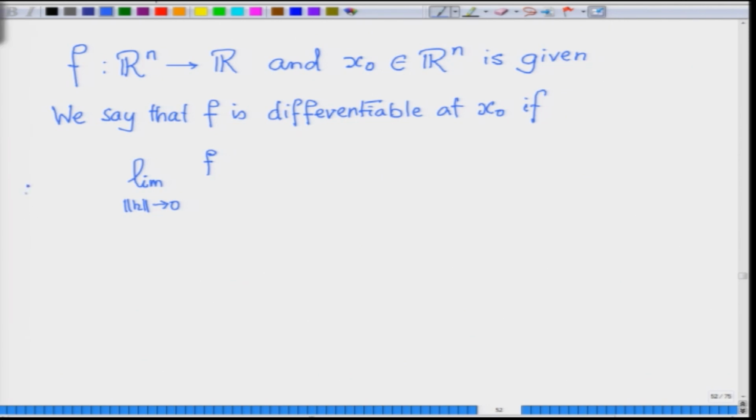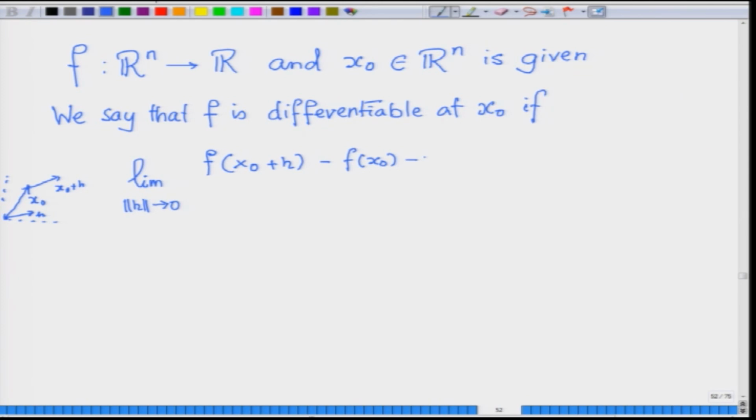So, here you have x naught. I am just looking at R2: here you have x naught and you move in this direction, if this is your h. So, you move in that direction and come here at x naught plus h. Now, f of x naught plus h minus f of x naught.